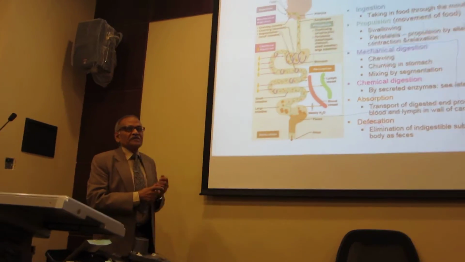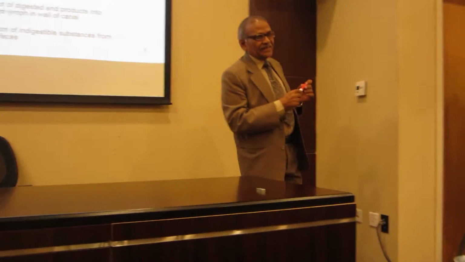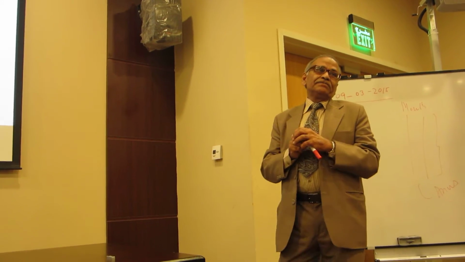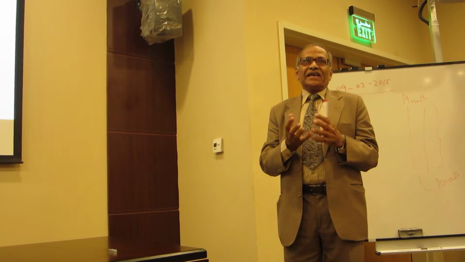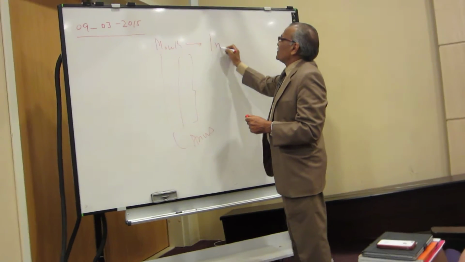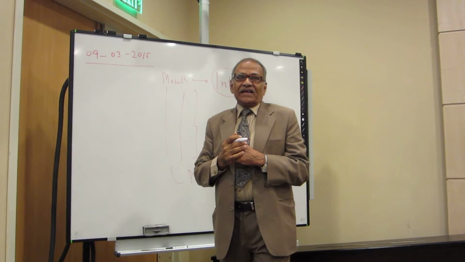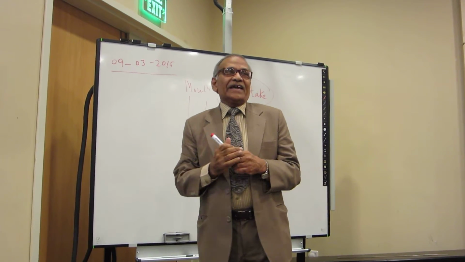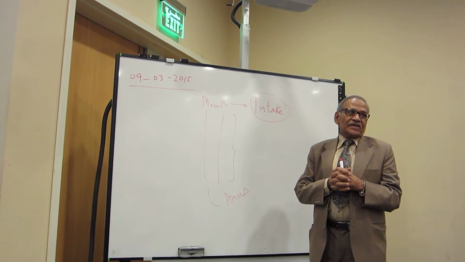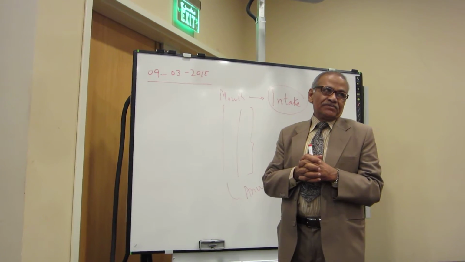Now this whole tube is meant for digestion. So the major purpose is that we should digest the food. Here we see in sequence that this whole process starts with the intake of the food. The first process in the mouth is that we take in the food. The term for this is ingestion. So the first step is ingestion of the food, that is taking the food in the mouth.